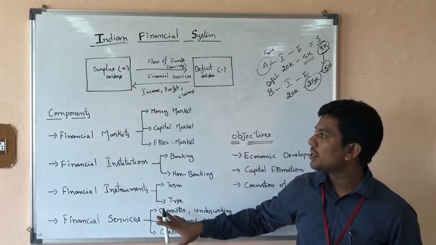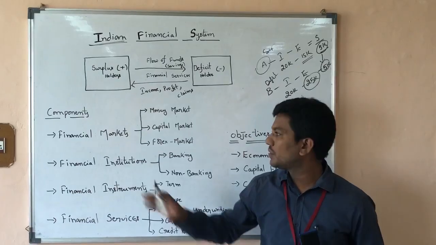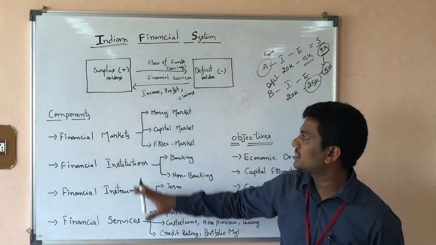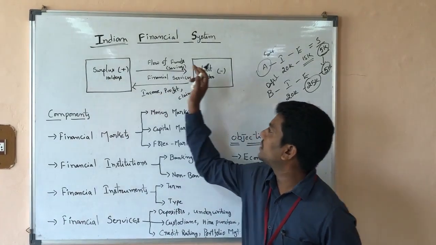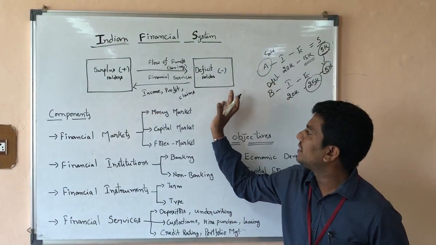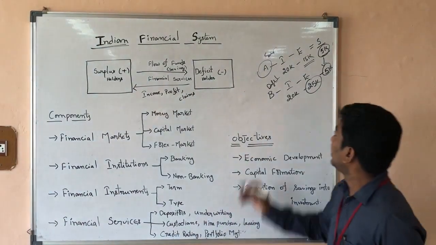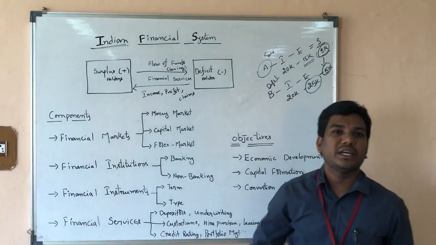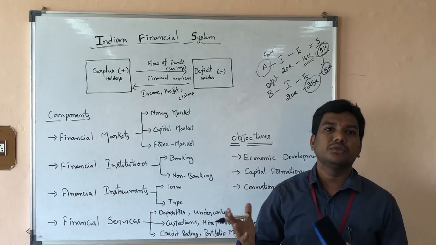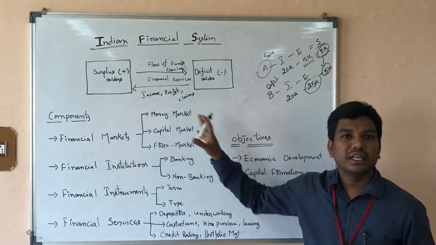In the financial system, all the components are closely connected and interrelated with one another, which is why we call it a system. It follows certain rules and regulations. In this system, funds flow from the surplus holder to the deficit holder, and income or profit is transferred from the deficit holder to the surplus holder. Take an example: this fellow keeps his 5,000 rupees in his pocket, and it cannot yield any returns. So he has to put that saving into investment patterns. That is how we set certain objectives of our Indian financial system.